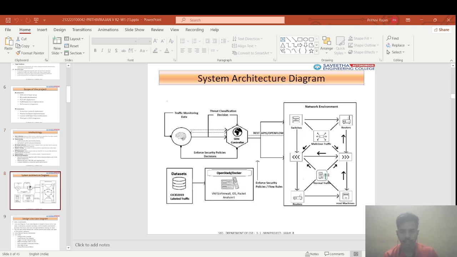Here is the architecture diagram of our project. At the bottom is the Mininet plus Open vSwitch network emulation. The left side of our diagram is the Ryu SDN controller with OpenFlow controls. The center is our API, the Flask API with the random forest model. The right side is the VNF services: pfSense firewall and Suricata IDS. Our flow of architecture is traffic, switch, API detection, drop rule, VLAN isolation.